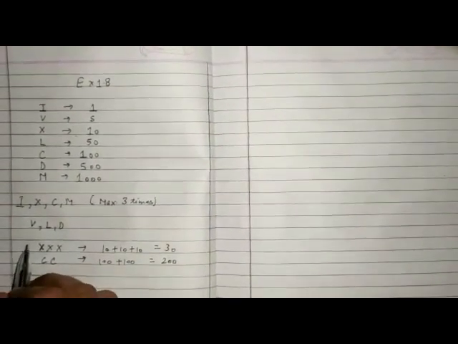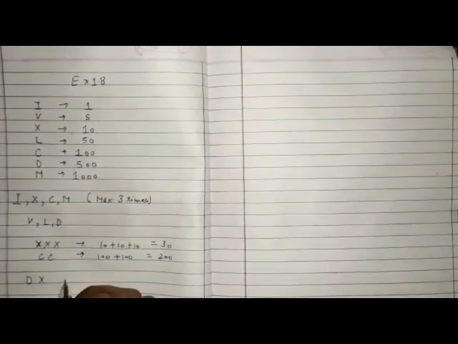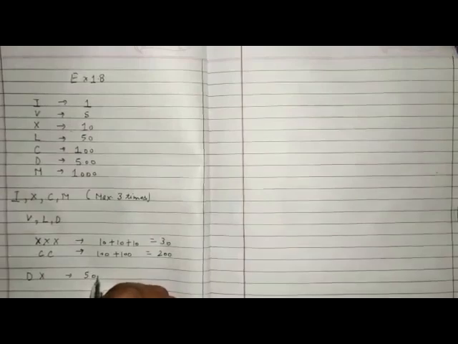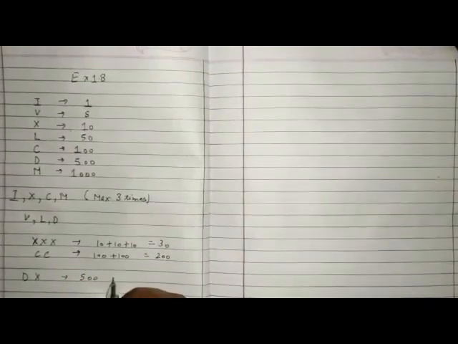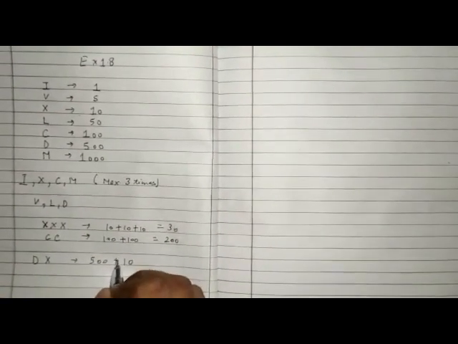If you are writing any small value symbol to the right side of greater value symbol, suppose you are writing DX, value of D is 500, value of X is 10, because smaller value symbol is right side to greater value symbol, you have to add here.